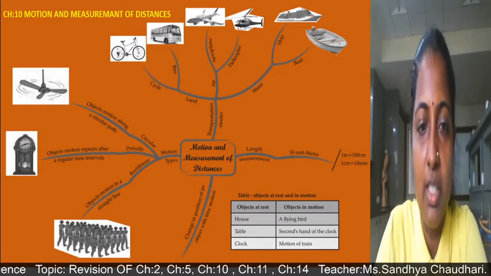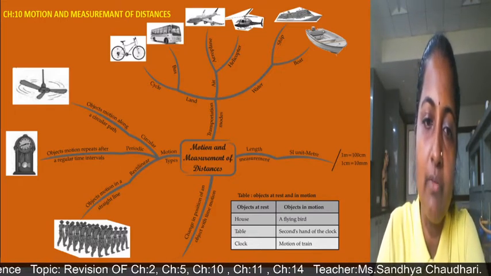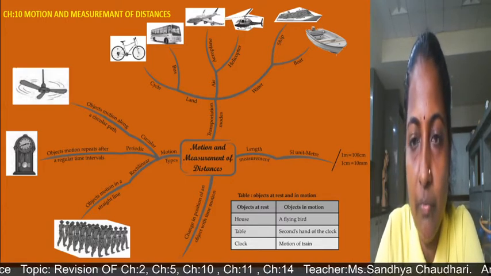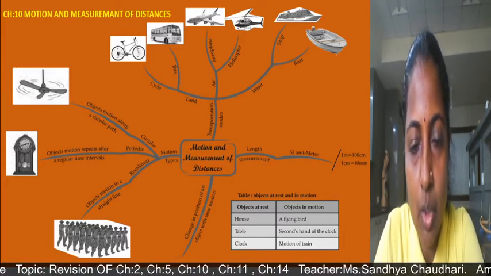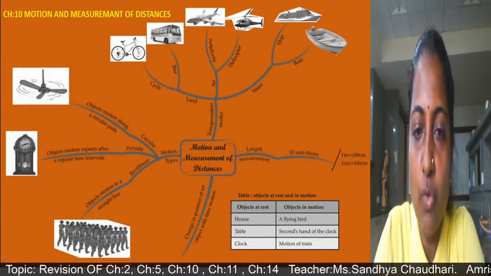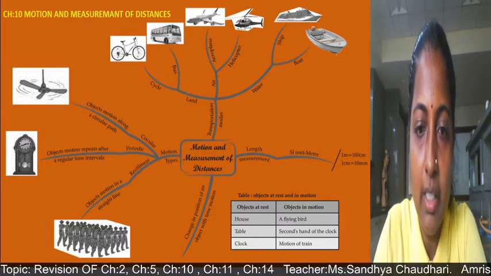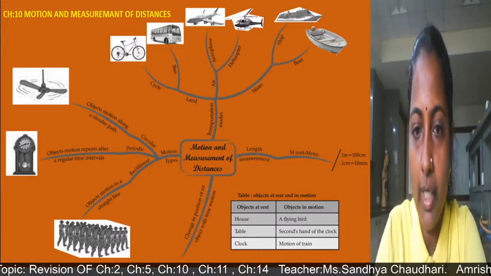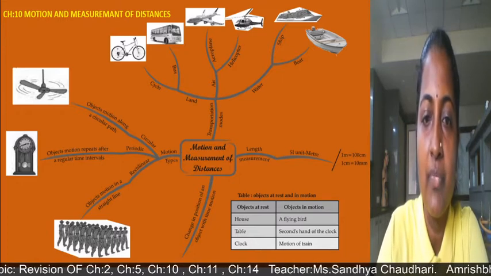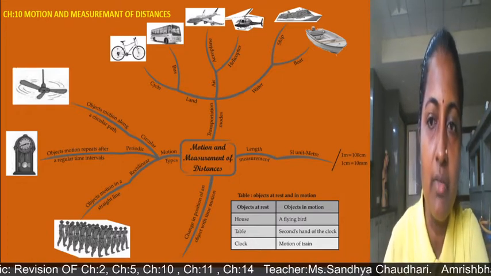Then motion, the change in position of an object with respect to time, is called motion. Some examples of rest are house, table, clock. And some examples of motion are a flying bird, second hand of a clock, and motion of a train. So these are the examples of motion. Then afterwards we will see